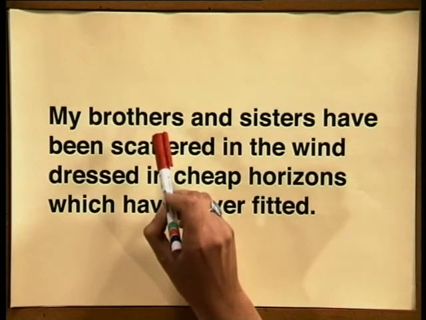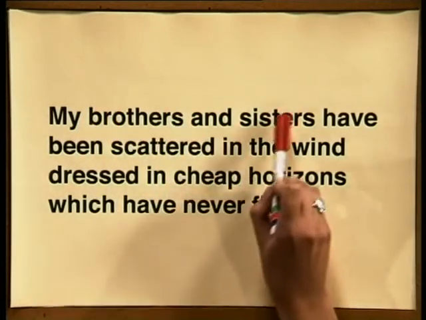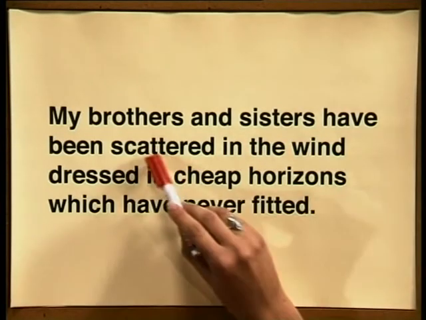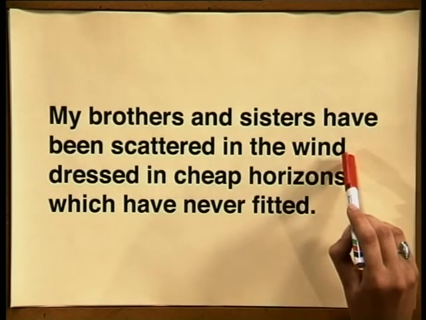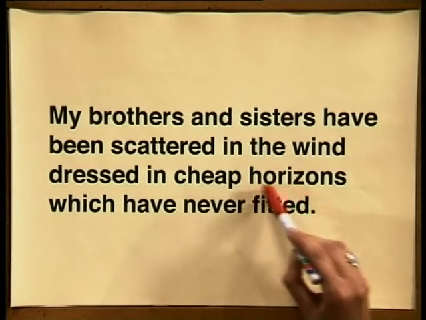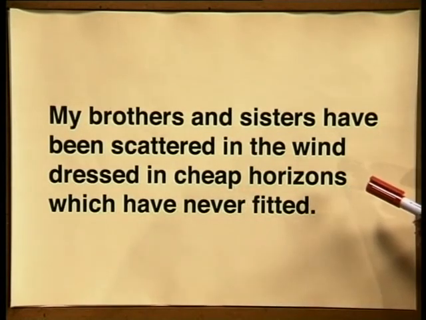metaphor as he is comparing his brothers and his sisters with seeds. By saying that they have been scattered in the wind, we become aware that they have travelled far. The writer continues his comparison with the word horizons, which we know refers to the farthest point which the eye can see. This is an extended or sustained metaphor as it continues over 2 lines of the lyrics of the song.